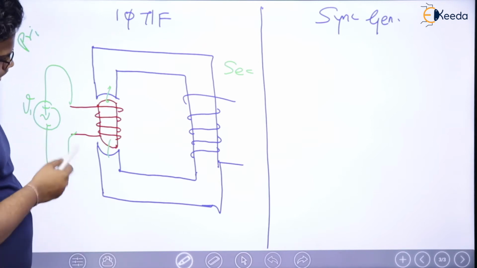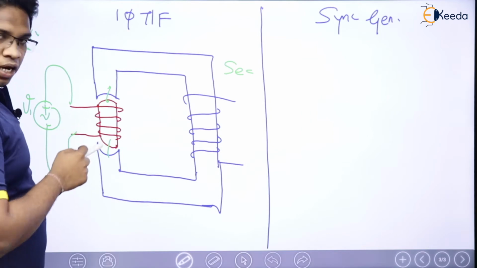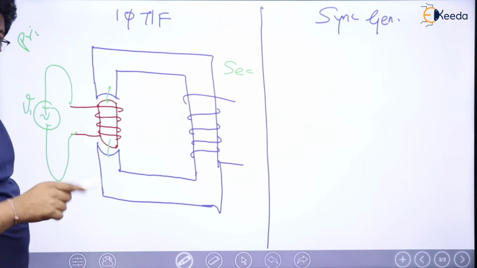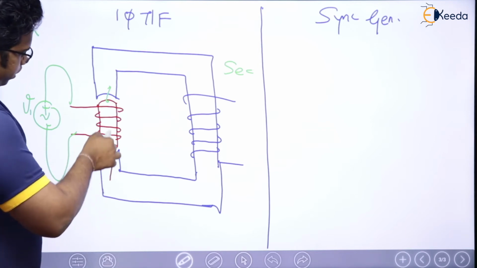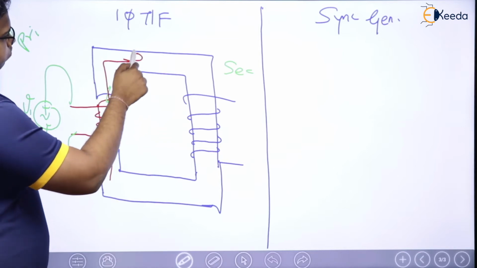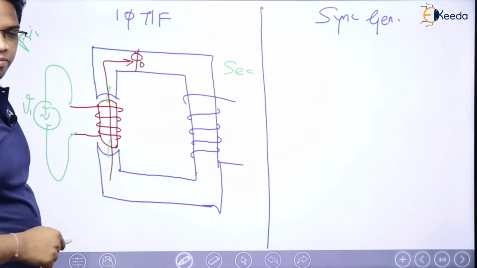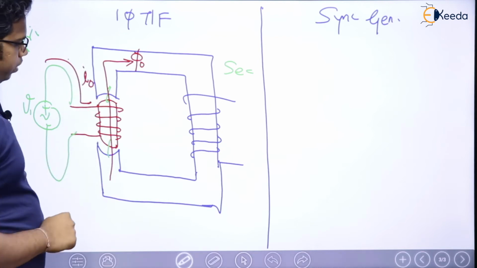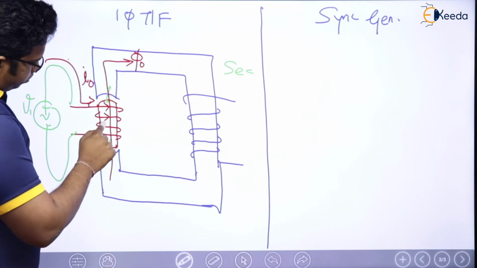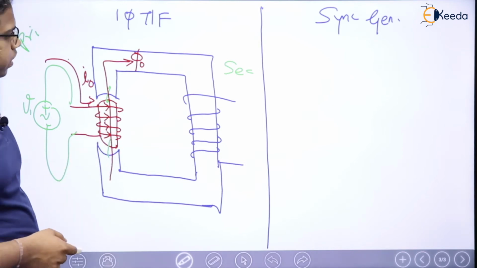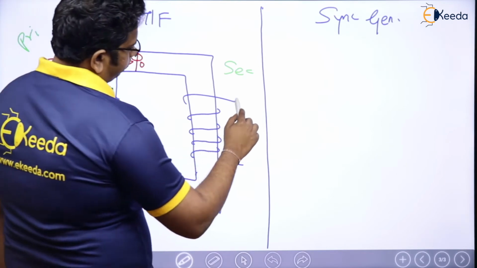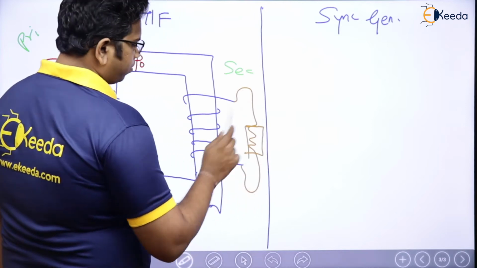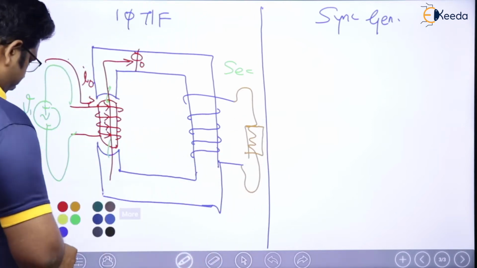See, V1 is there. Now you please tell me, will there be any induced EMF here? Yes, see here. Since it is AC, since it is alternating, there will be flux flowing like this here. Because of this, which is going to be, let us say, phi naught flux, and I naught current is going to flow. Right? I naught current will flow through this winding like this, and here phi naught will be there. Now, let me connect some load here. Some load. Leading, lagging, doesn't matter.